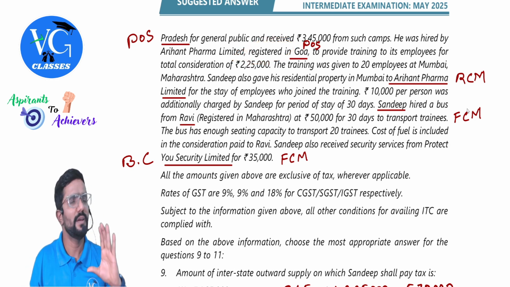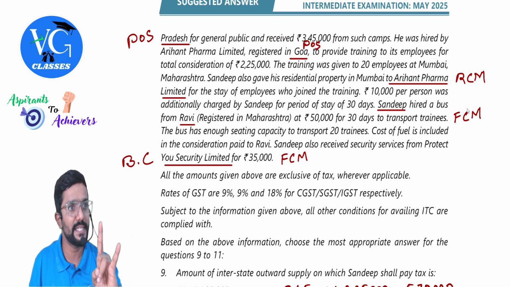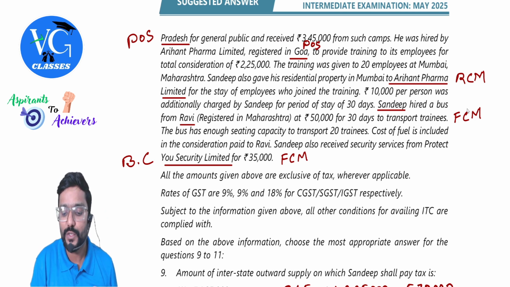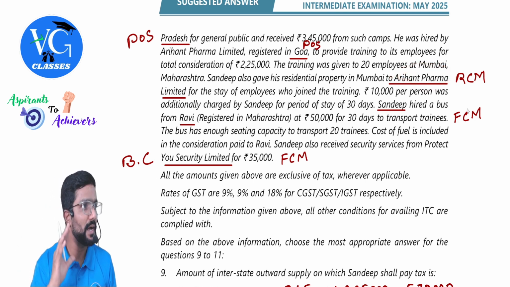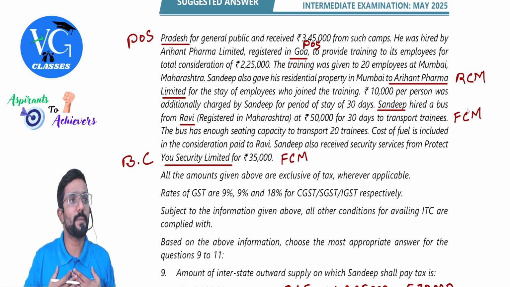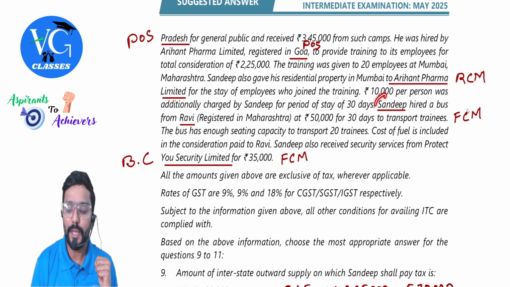Sandeep is also registered, but we don't care about the registration of the supplier. If the tenant is registered, then RCM is applicable. So who is supposed to pay tax on this? Ariant Pharma Limited under RCM. Hope you got it. It is an outward supply for Sandeep, but who is supposed to pay tax? The recipient.